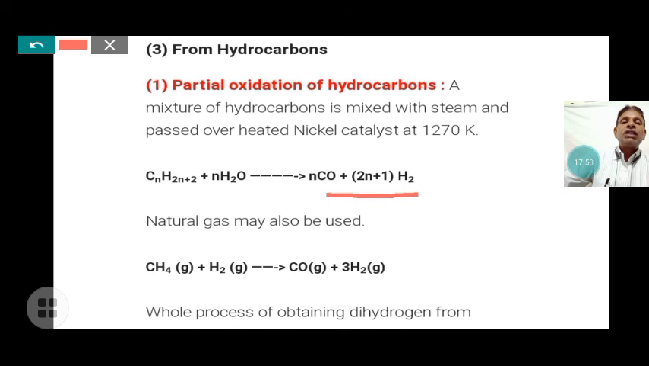Natural gas may also be used for that. Natural gas, methane, is also used. Methane is also a type of alkane. Methane gas reacts with the gaseous steam, H2O, and carbon monoxide and hydrogen gas are produced. By the whole process, dihydrogen is obtained.